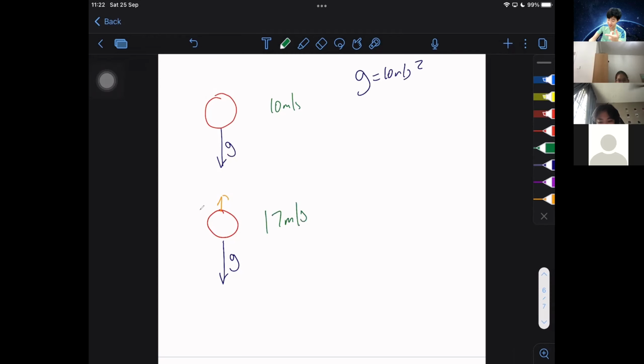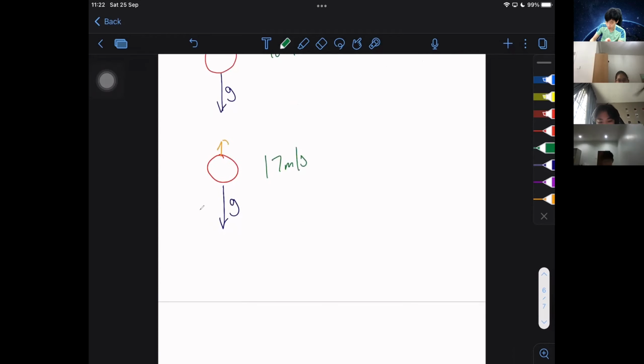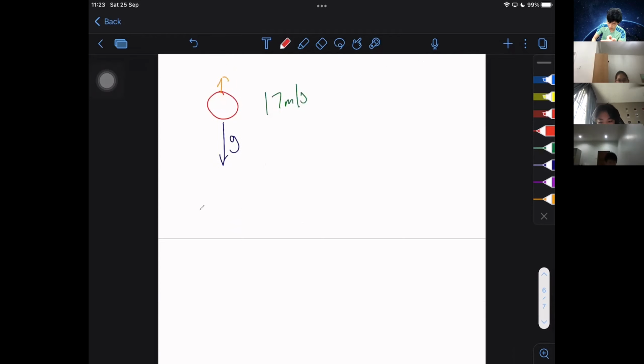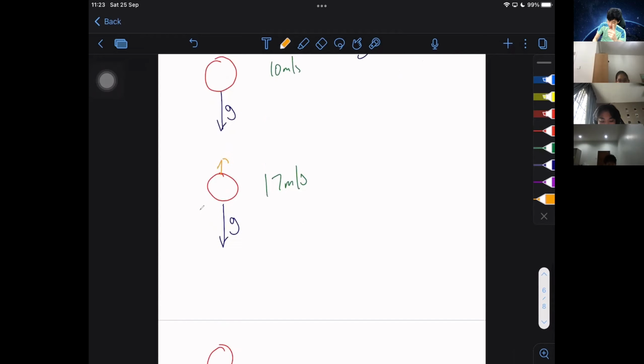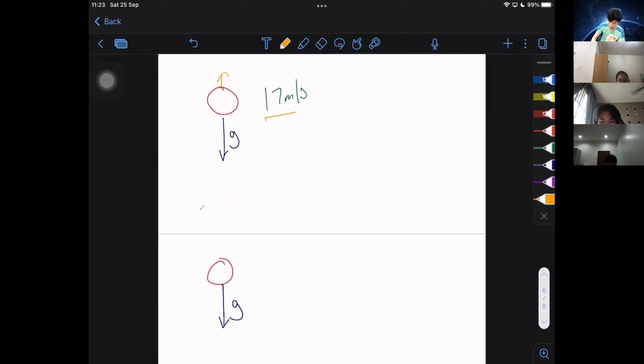At the next instance, because the speed of the ball increased again, right? The speed of the ball increases means to say yet again, gravity is going to be consistently acting downwards, the same magnitude throughout all the different times. But air resistance is going to start increasing, right? Because you can clearly see that the speed of the ball increased. If the speed of the ball increases, the air resistance, just now it was just a small little arrow, right? Right now, probably like this much bigger.